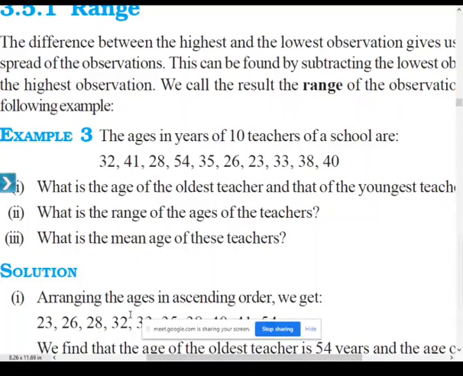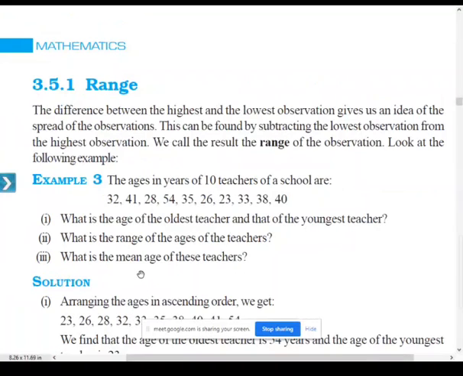You can easily get this from the data. The oldest means the elder one, so it will be 54. In the same way, the age of the youngest teacher is 23.